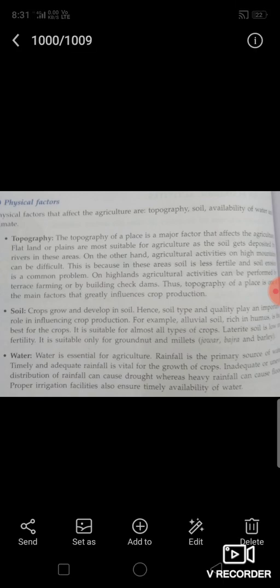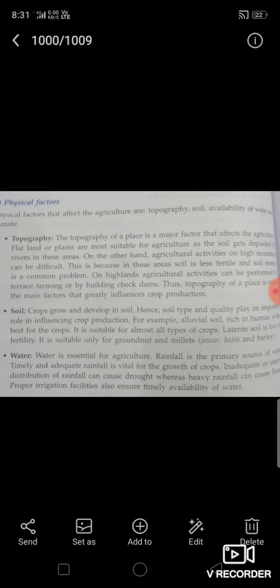In plateau regions, the presence of rocks makes plowing difficult and the soil is not so fertile. Similarly, in mountain regions, the soil is thin and soil erosion takes place easily. Transportation and use of farm machinery is very difficult in mountain regions. So, topography of a place is one of the main factors that greatly influence crop production.